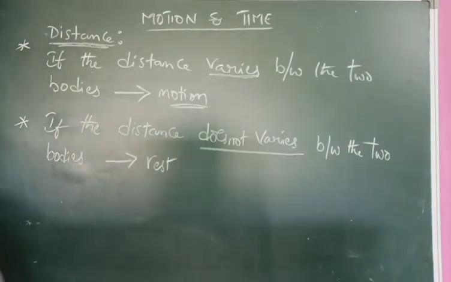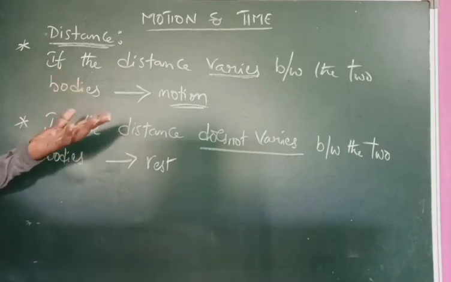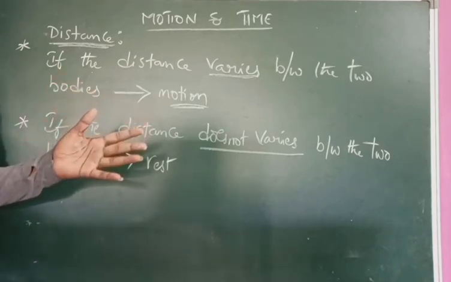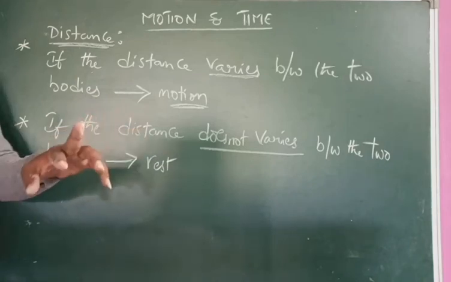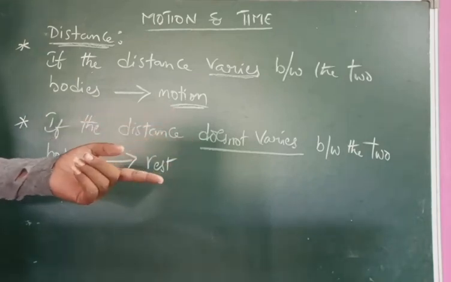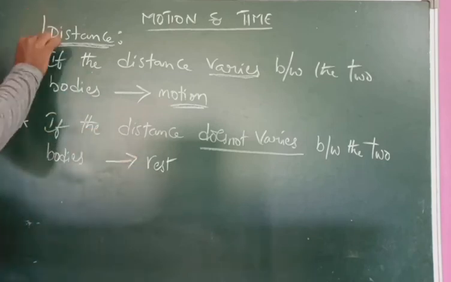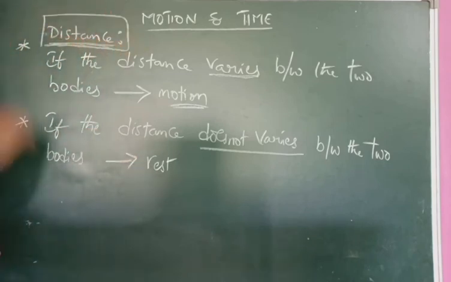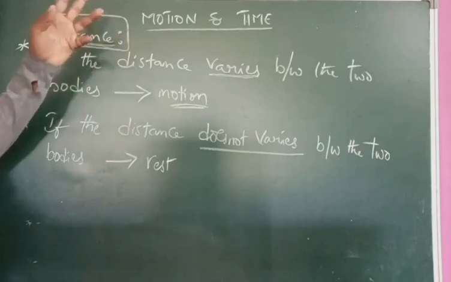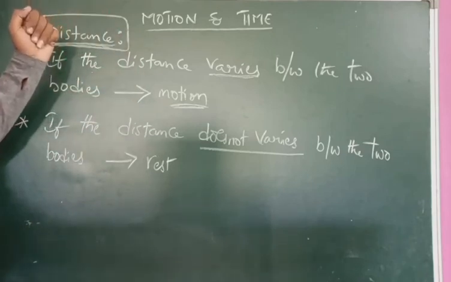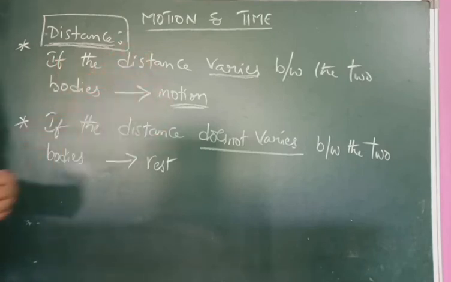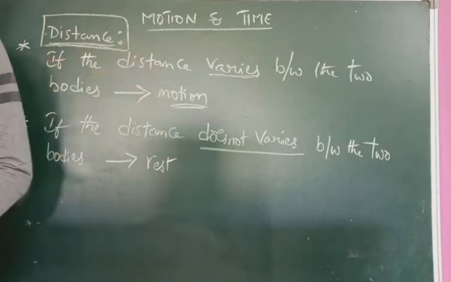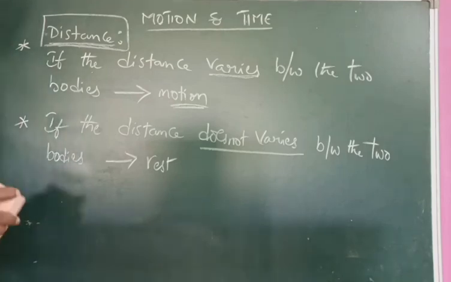Right? These are important to find out the relative motion. That means, whether we can say that a body is in rest or in motion, we have to observe the distance between the 2 bodies. So distance plays a key role. Okay? So here I will give a basic example so that you can easily understand. So, coming to the example for this relative motion.